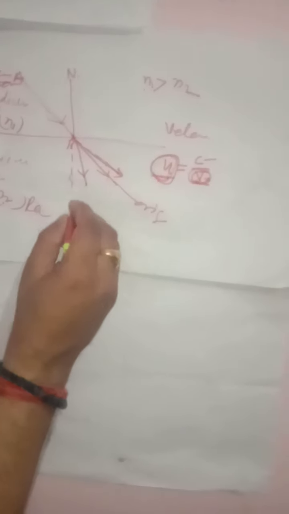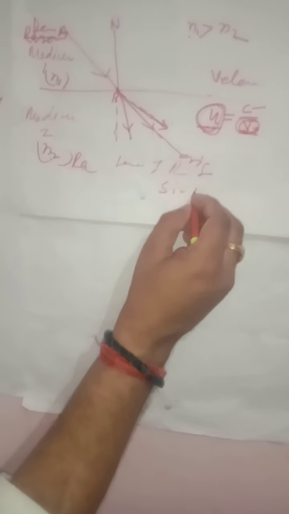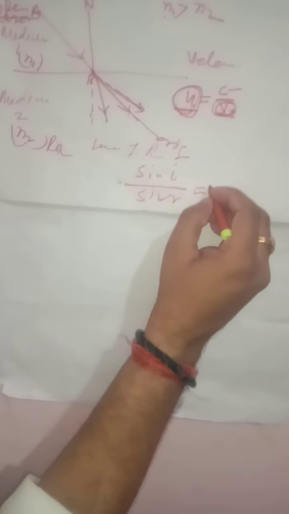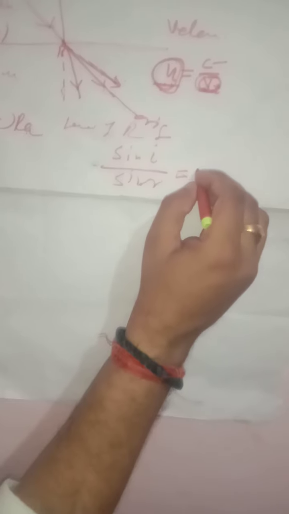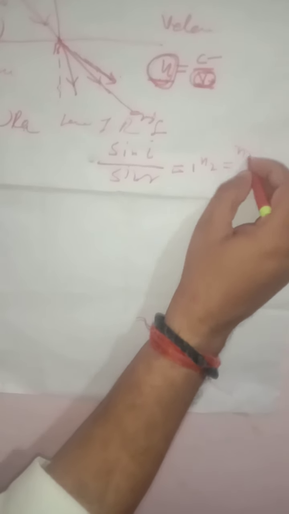Previously we discussed the laws of reflection. Here we discuss the laws of refraction, which has a special name: Snell's law of refraction. sin i upon sin r is equal to 1n2, that means n2 upon n1, which is equal to a constant.